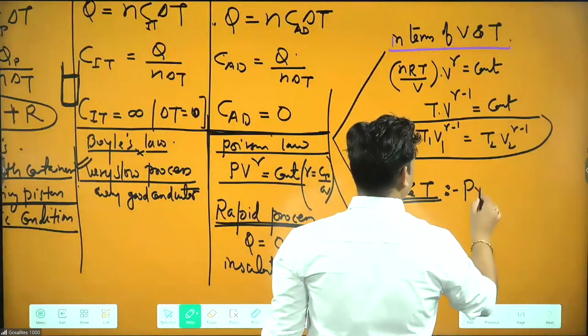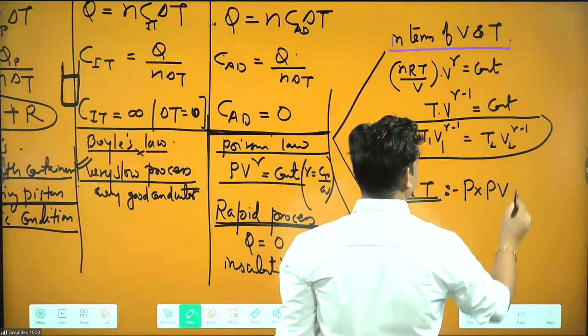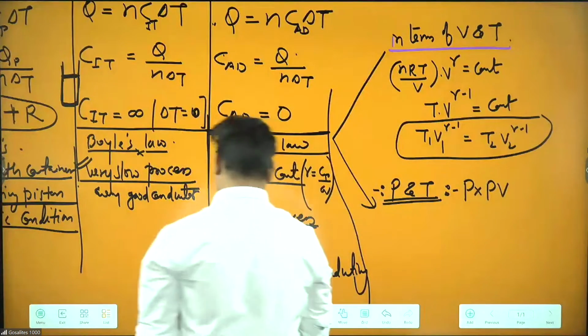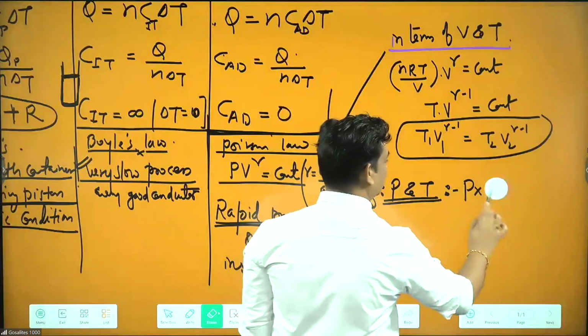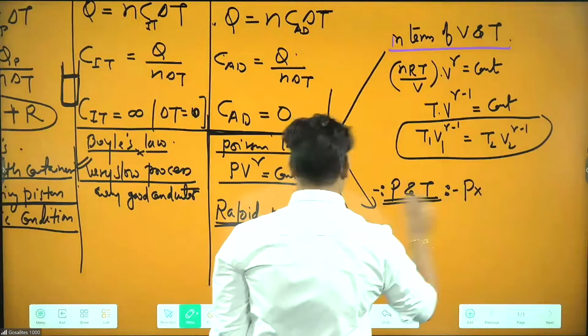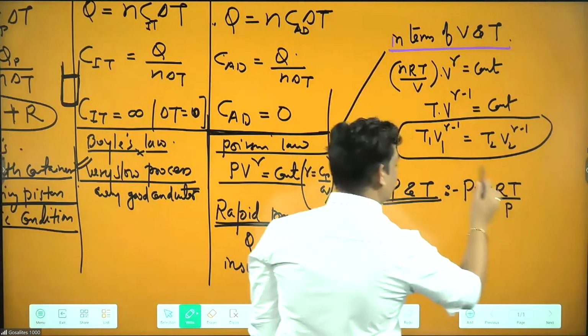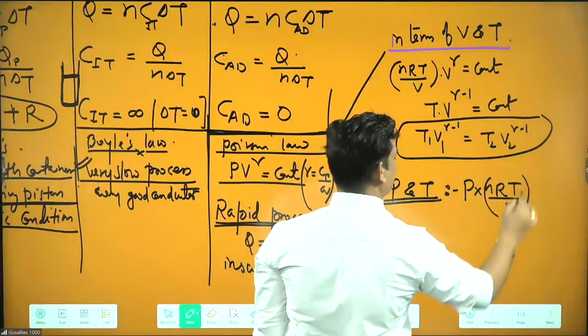So P and this I can write here PV, okay. Volume I have to replace. We can write in this RT by P. So from here we'll be getting this one, and this will be your power gamma.